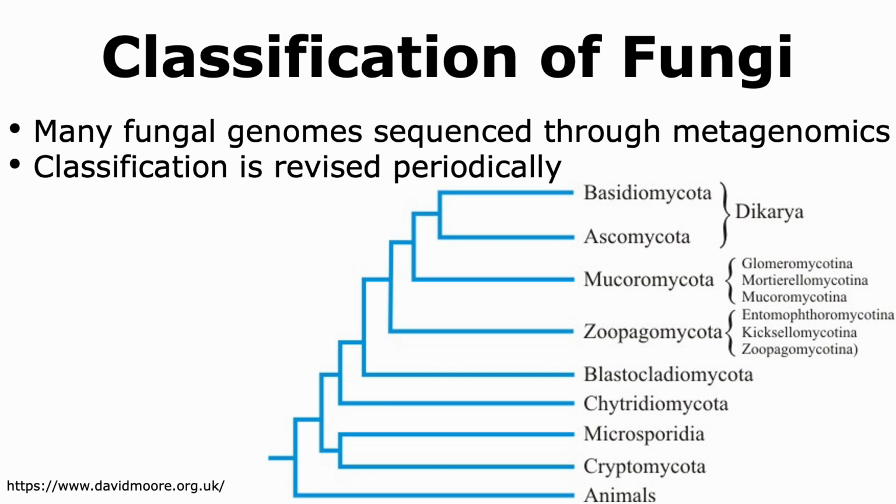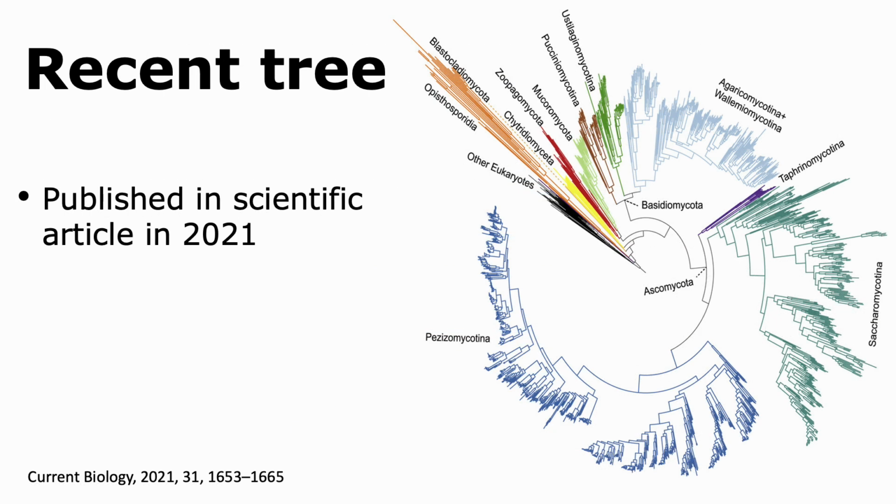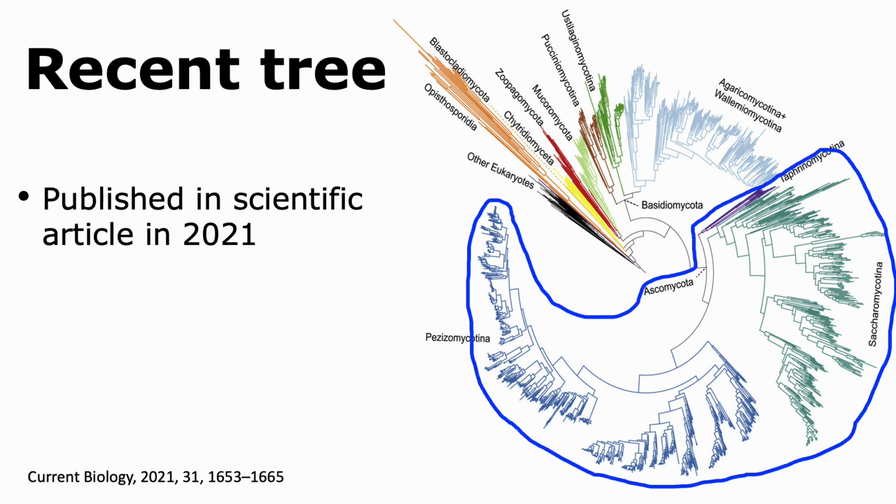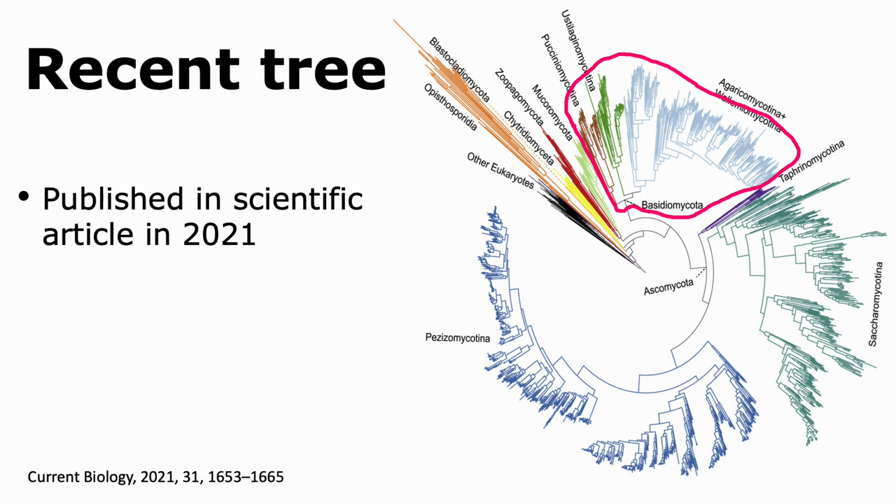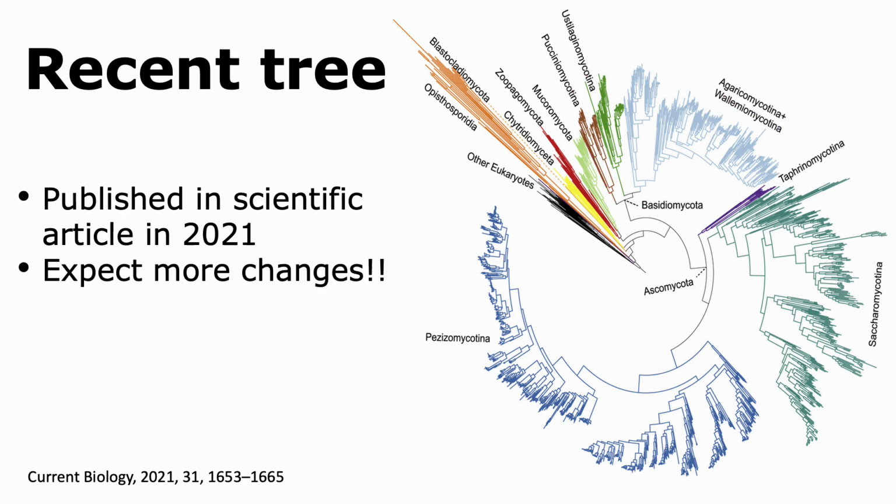This classification is being revised periodically. For example, the phylogenetic tree that we are able to see here is from the early 2000s. Fast forward 20 years, and now we're able to see another phylogenetic tree that includes many more members. We're able to see a huge group called Ascomycota and another group called Basidiomycota. As time progresses and we get more sequence information, do expect to see more changes.